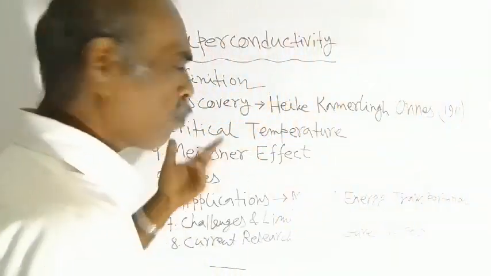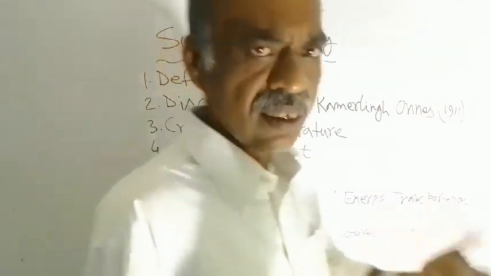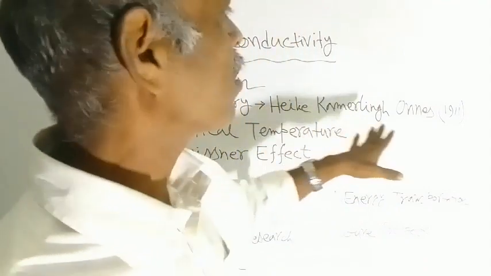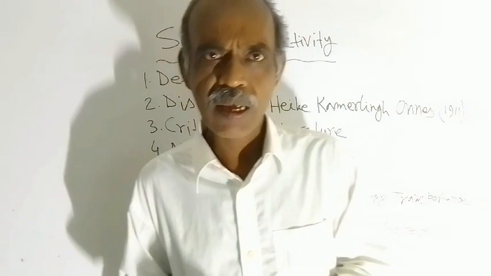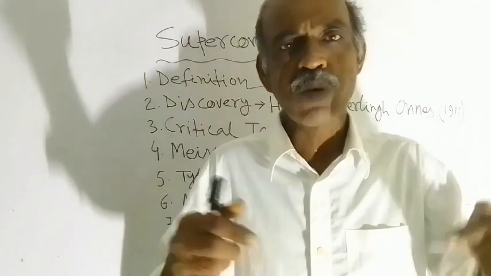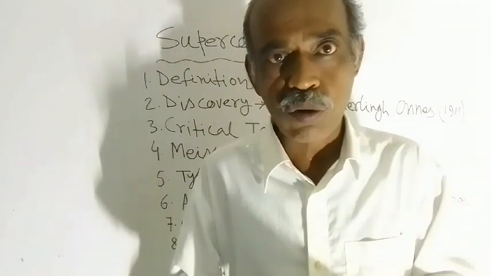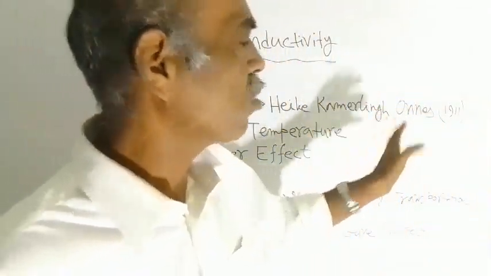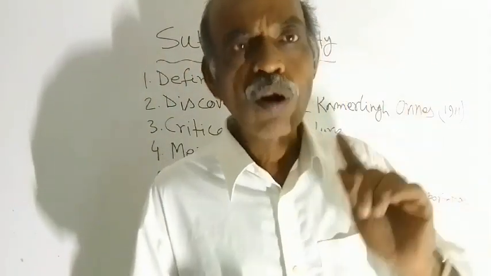Now, the point number 2 I have written here is discovery. Who discovered this property first? It was discovered by Kamerlingh Onnes in the year 1911. This is 2023, which means 112 years ago this property was discovered by Kamerlingh Onnes. For which material? For mercury.